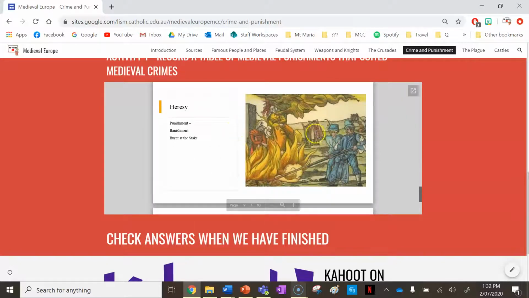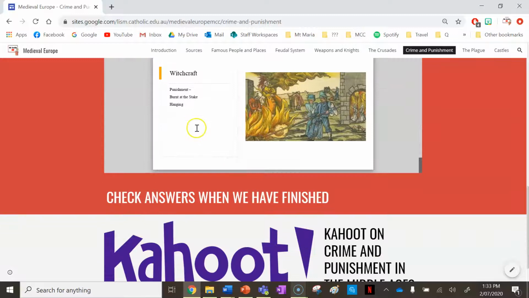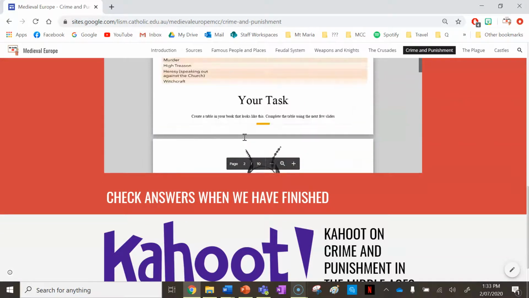Heresy, speaking out against the church. So your punishment was banishment or being burnt at the stake, because you were often thought to be a witch if you were a heretic. And then lastly, witchcraft, burning at the stake and hanging. So you can see there's pictures of witches being burnt here in this cartoon. And that's how you're going to fill out the answers for this table, guys.